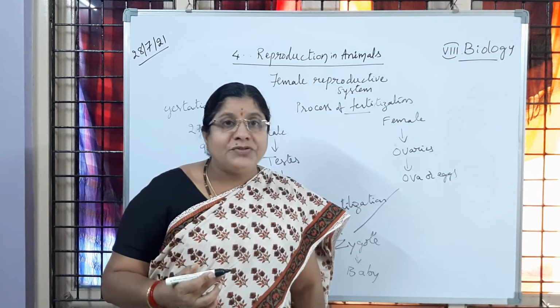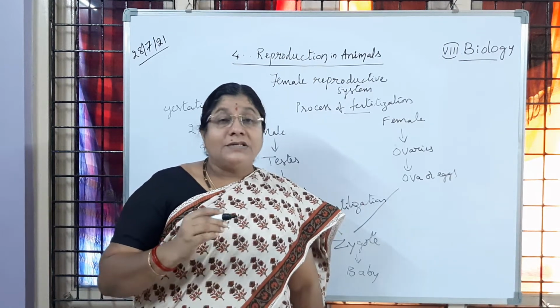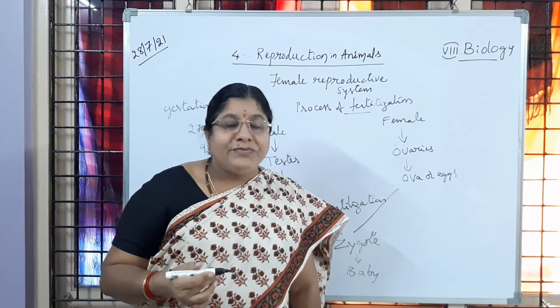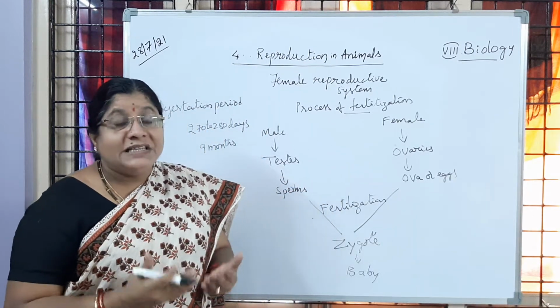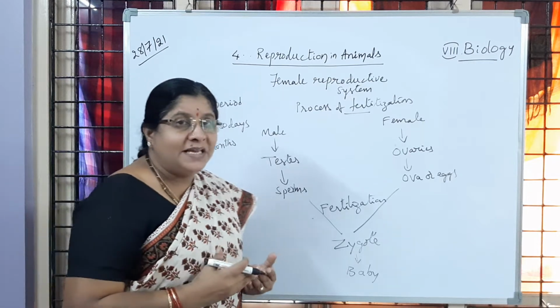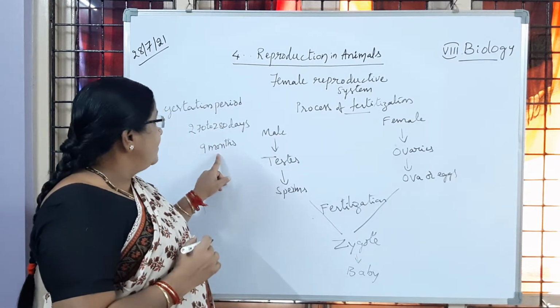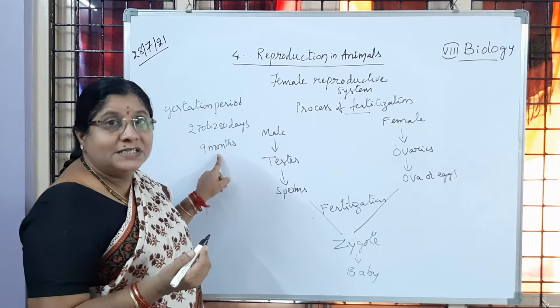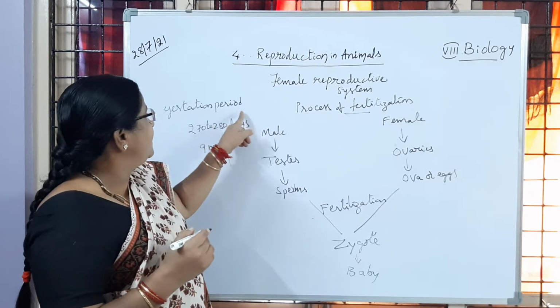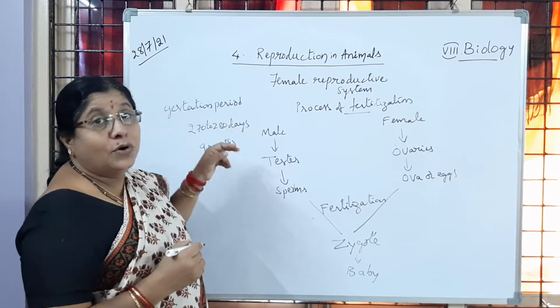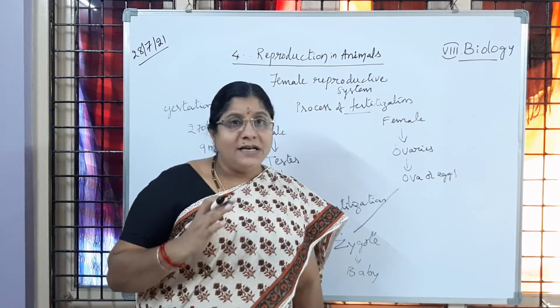You must give respect to your mother. Is it clear? In old days we were not supposed to leave them, because she is giving birth to everyone in this world, human beings. For 9 months the baby is developed inside the mother's womb. That period of development of baby from zygote is called the gestation period.